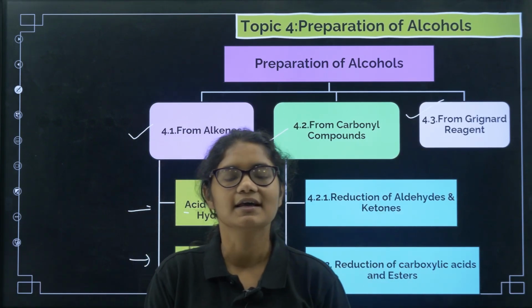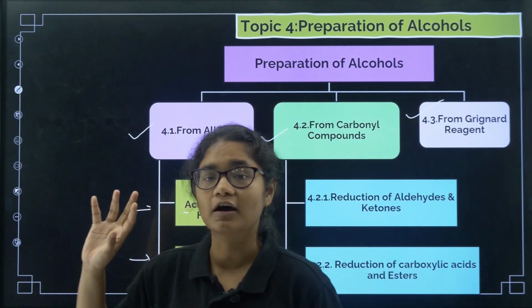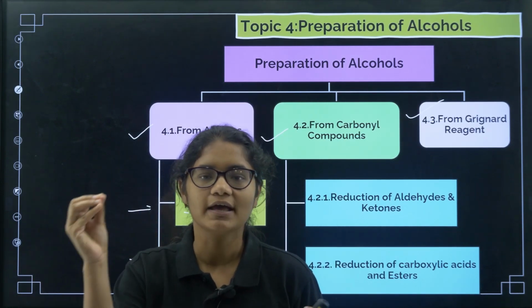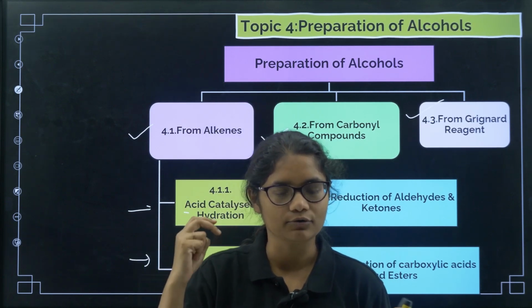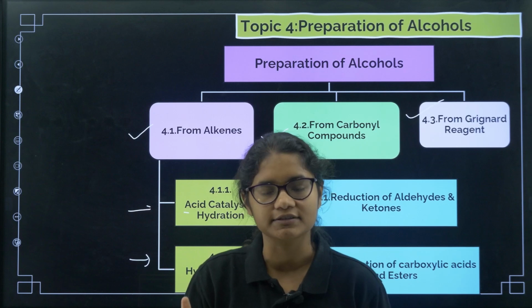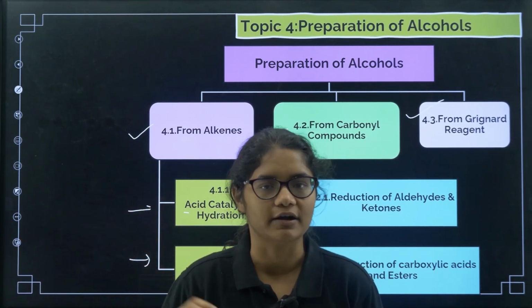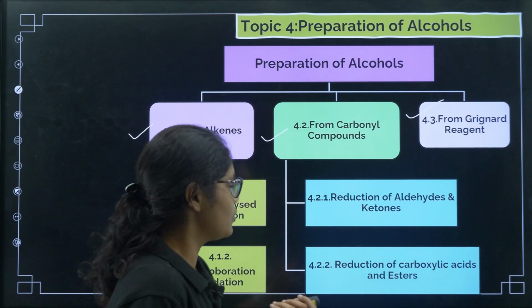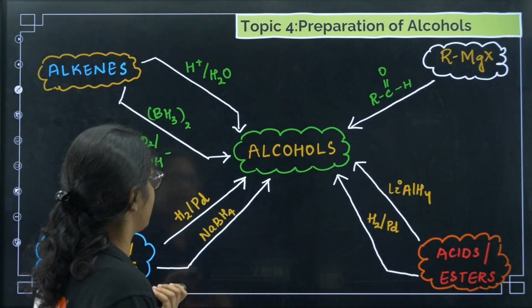Once again let us revise. From alkenes you have 2 methods, acid catalyzed hydration and hydroboration oxidation. From carbonyl compounds you have again 2 methods, reduction of aldehydes and ketones, and reduction of esters and carboxylic acids, and the third one is from Grignard reagent. Next, coming to the methods of preparation, here we will understand these reactions.